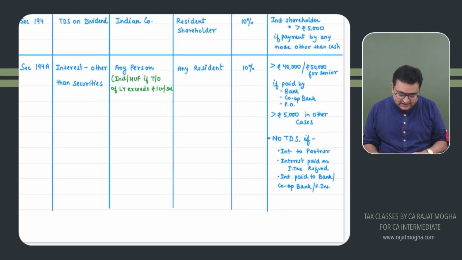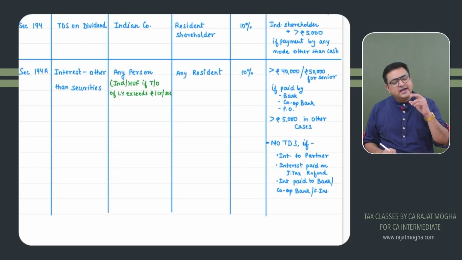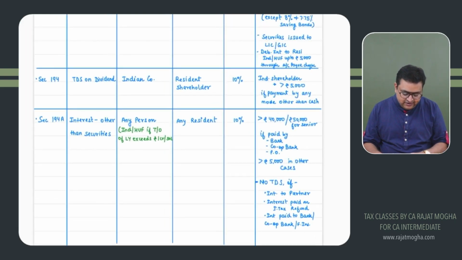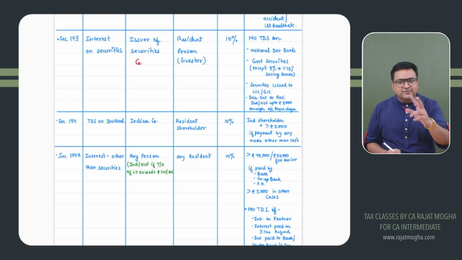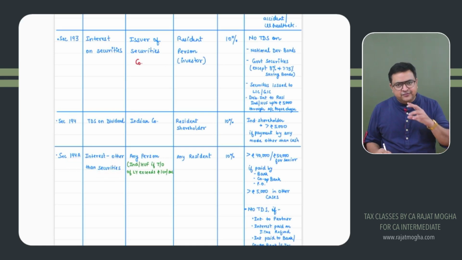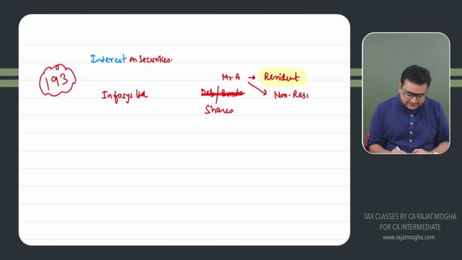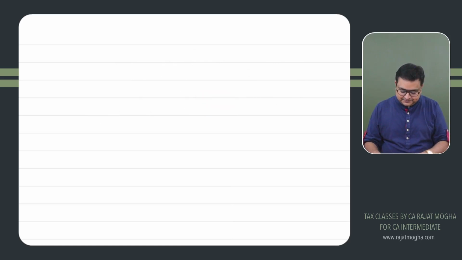Okay. Next section is 194A. This is again interest. See, 193 was also interest. But what is the difference between the two? 193 was interest on securities. 194A is interest other than securities. So from wherever you get interest, but you have not received any securities, but still you are getting interest. How could it be possible that you have not received securities, but still you are getting interest?